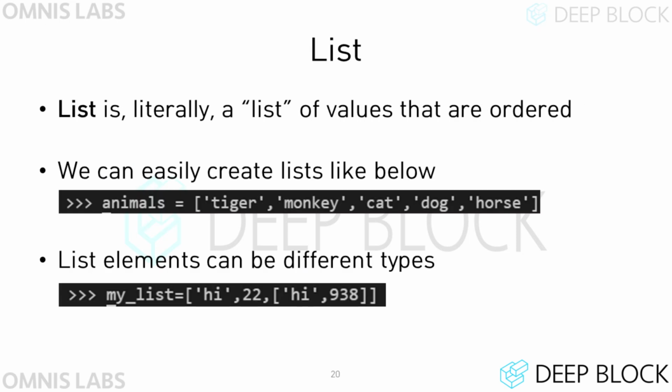List is also a data structure. A list is an ordered set of values. However, unlike a set, a list can contain the same value repeatedly. And unlike a tuple, you can change the elements inside. Lists can be created using square brackets and commas, and the elements of the list can be any type. Of course, it is possible to put a list as an element in another list.